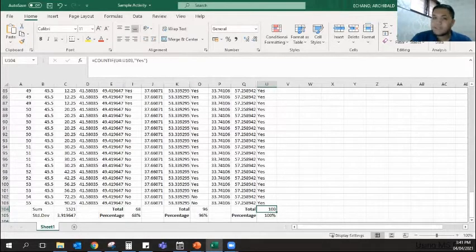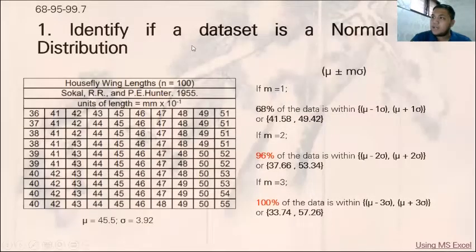So what does it tell us? We have identified that it is somewhat a normal distribution set. There might be an error, but it's very minimal.